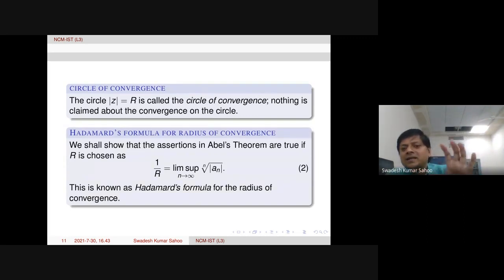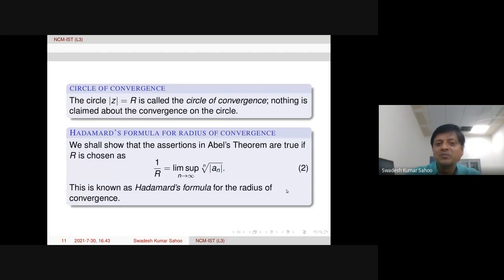Now this R, this radius of convergence, will be constructed through this formula. This is called Hadamard's formula for radius of convergence, or sometimes the Cauchy-Hadamard formula. And we shall show this, Abel's theorem. All the properties are true if we choose this R. 1 over R is actually the limit supremum, or lim sup, of the nth root of modulus of an. This follows from the root test. And this is, of course, known as Hadamard's formula for radius of convergence, as I mentioned.